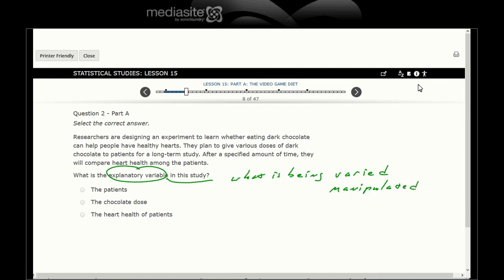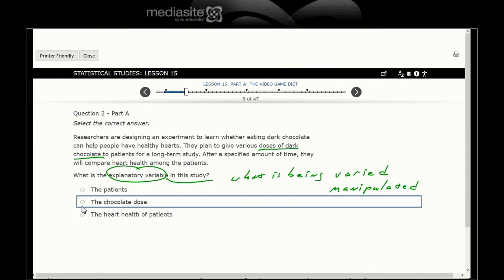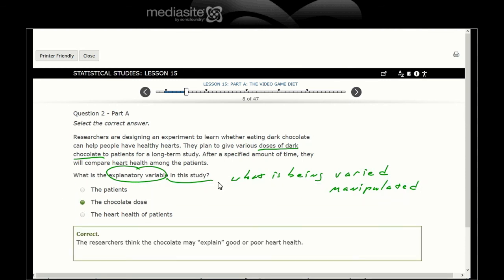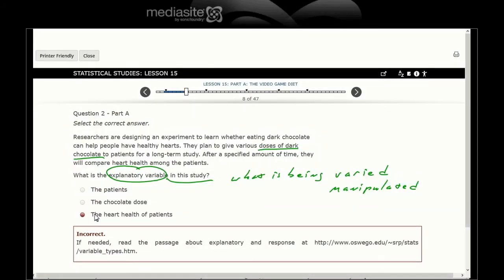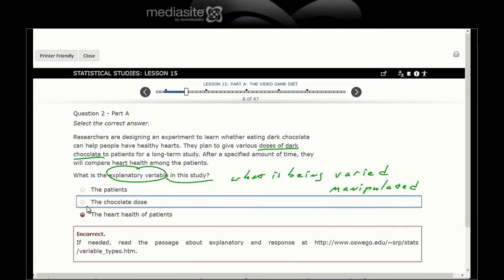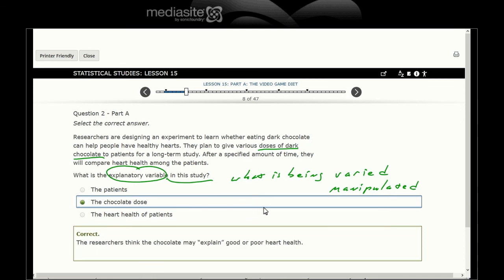The output, the response, is heart health. But what's being manipulated is the doses of dark chocolate. So the dark chocolate is what's being manipulated, and that's going to be the explanatory variable. Patients are the subjects. Heart health is the response, because that's what we're going to measure.